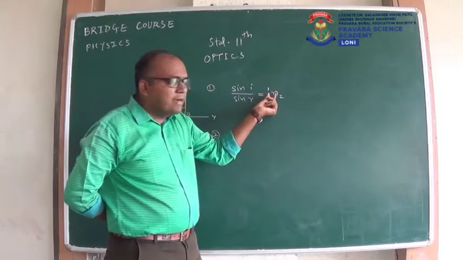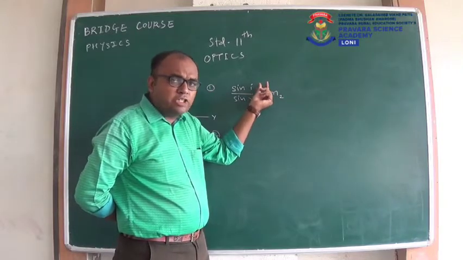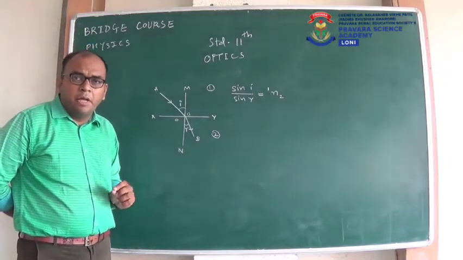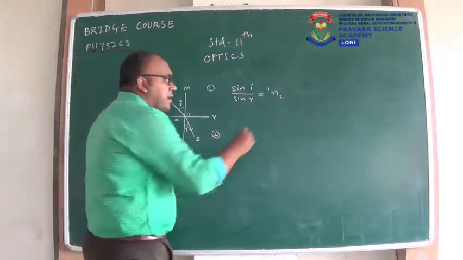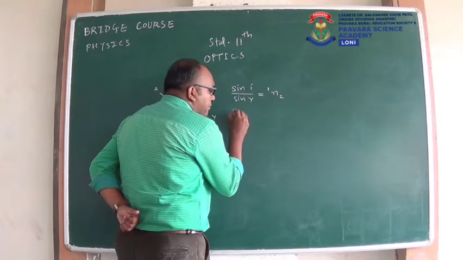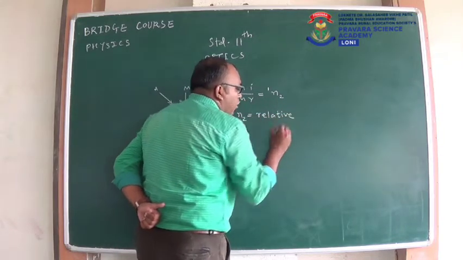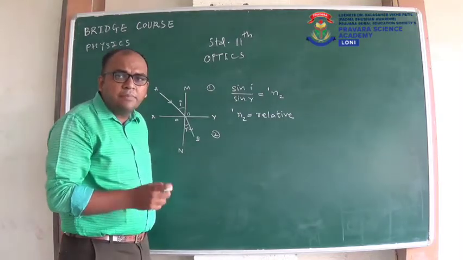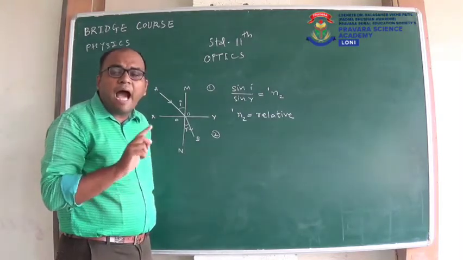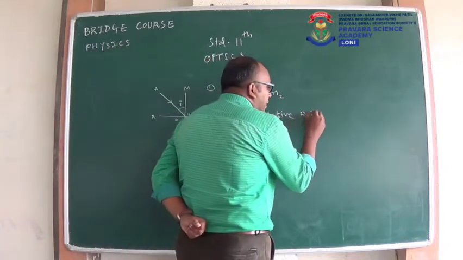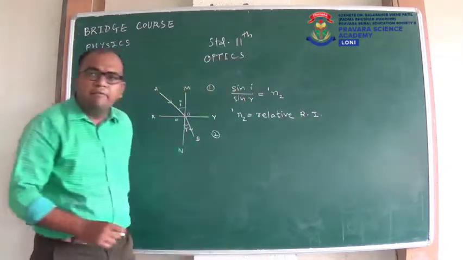So this is the refractive index of second with respect to first medium, and its formula is sine I upon sine R. Now we know this refractive index, that is refractive index of second medium with respect to 1, we call it as relative refractive index. After this, I am going to use the short form Ri instead of refractive index. So this will be our relative refractive index.